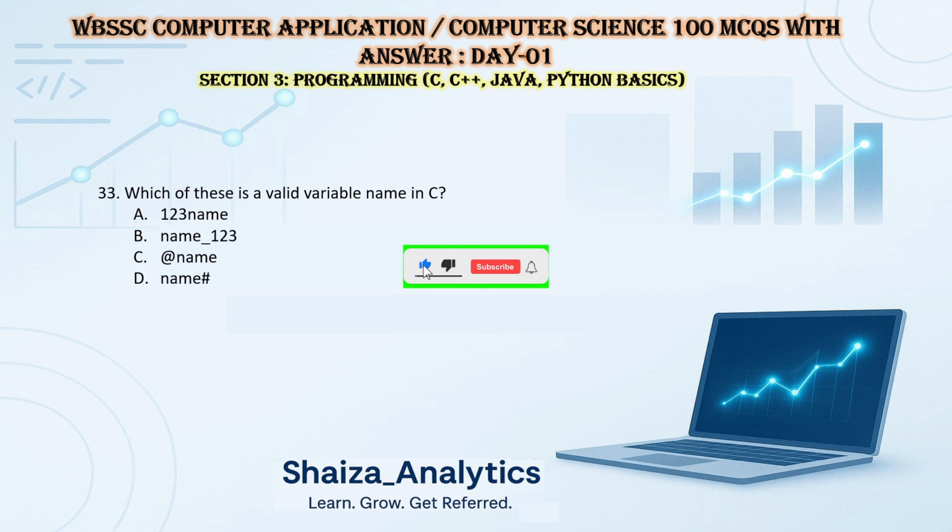Question 33. Which of these is a valid variable name in C? Option A, 123name. Option B, name_123. Option C, @name. Option D, name#. So the valid name here is name_123.